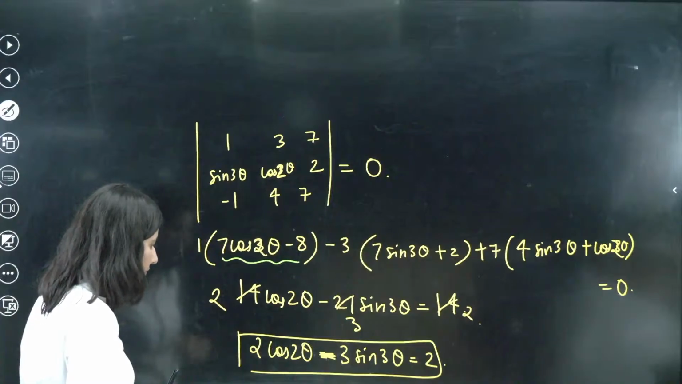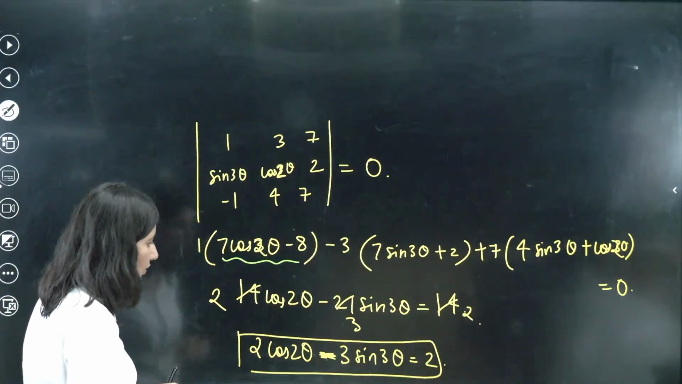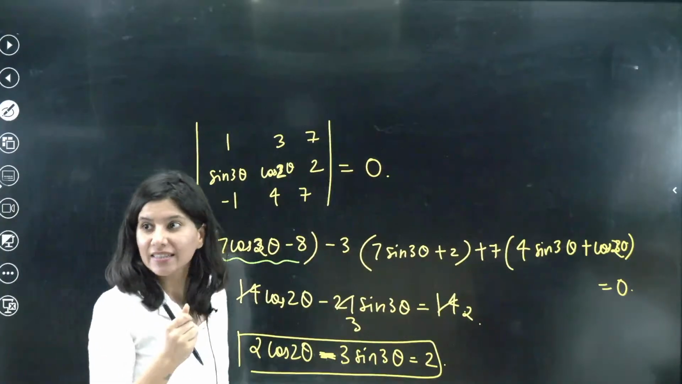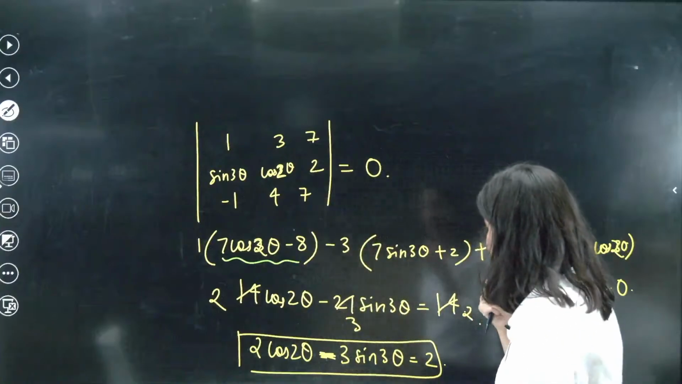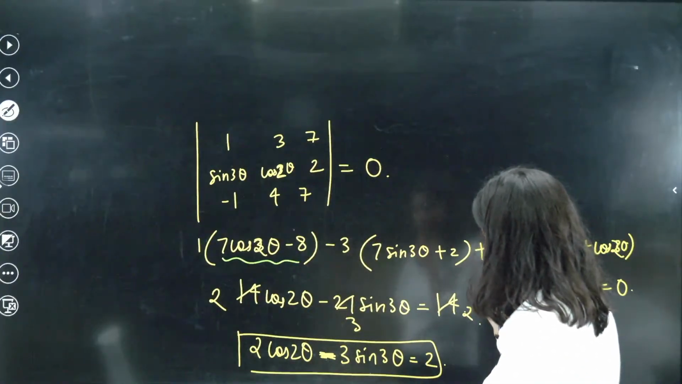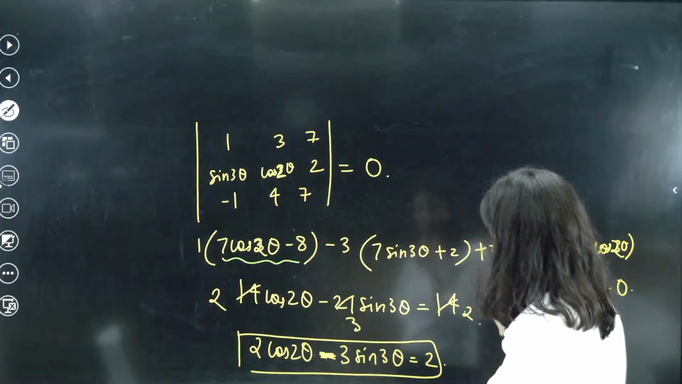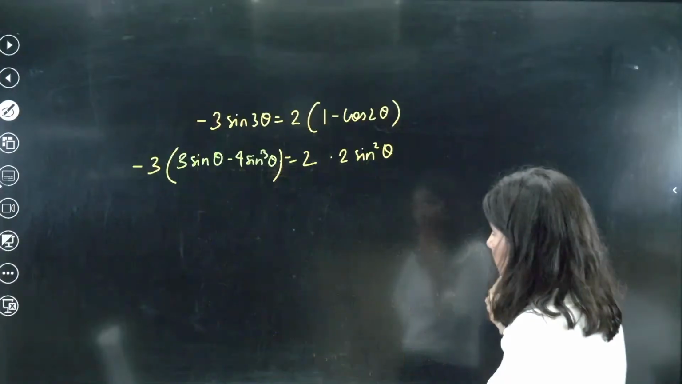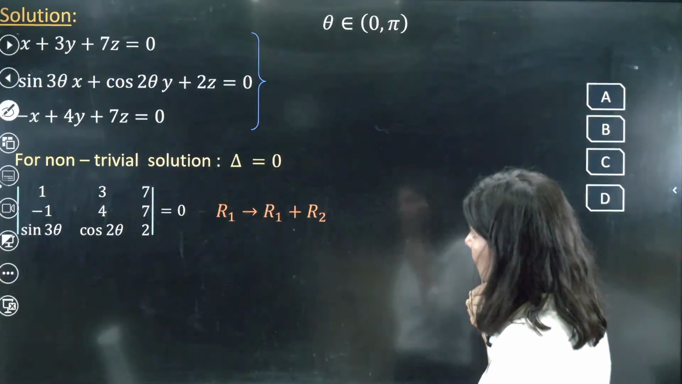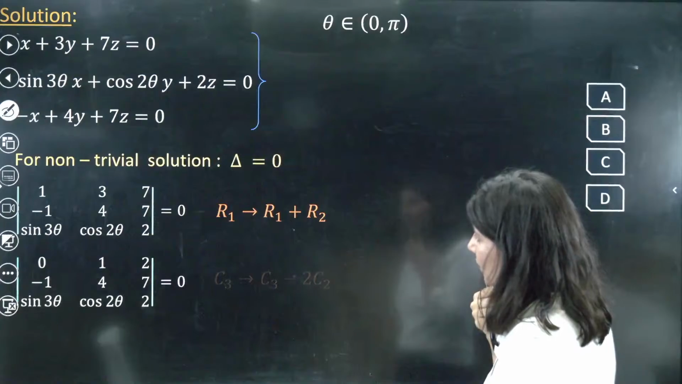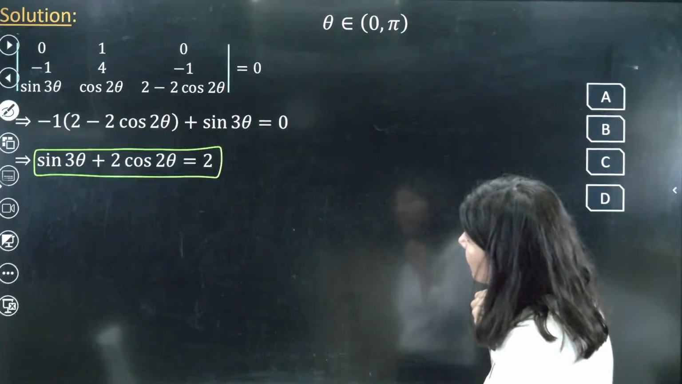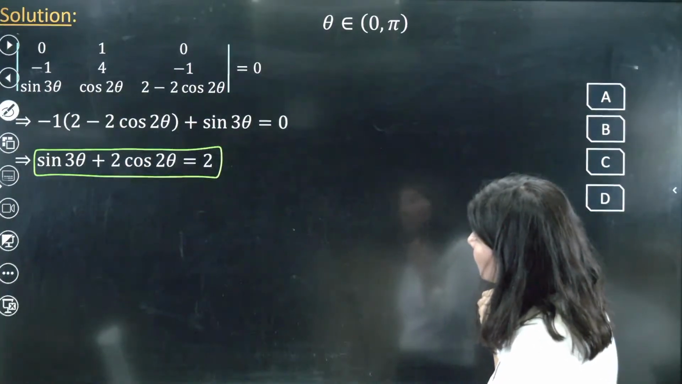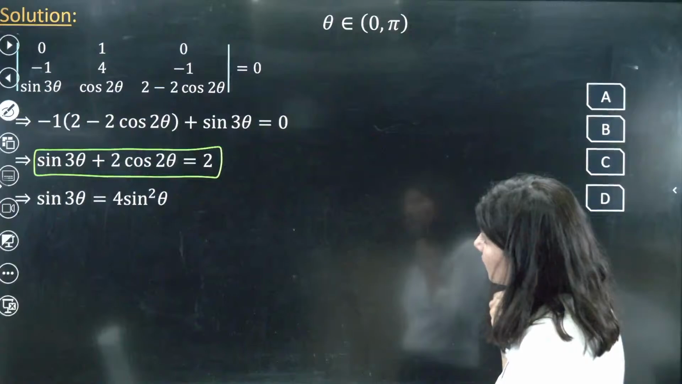I don't know what I am doing wrong. What exactly is wrong? What calculation have I done wrong? Because we should get this. The final equation we should get is sin 3 theta plus 2 cos 2 theta is equal to 2.